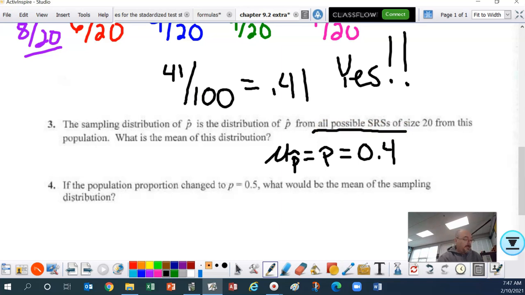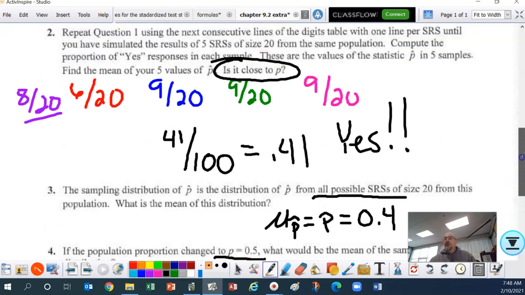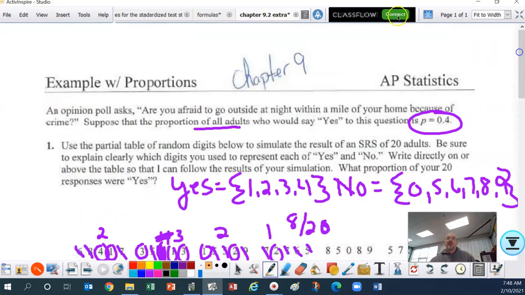And then the standard deviation. And then if the population proportion is 0.5, what would be the mean of the sampling distribution? Well, ladies and gentlemen, it would be 0.5. Okay, don't get blocked by the wording of things, okay? So just be aware, read carefully, and think about what's the sample proportion, what is the population proportion, what are they asking for? Lots of new symbols, not lots of new things in here.